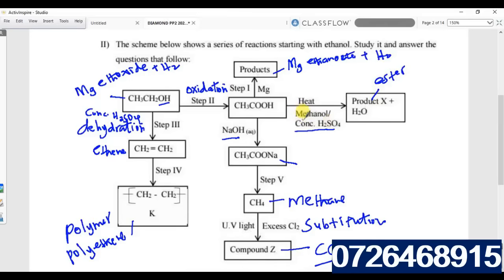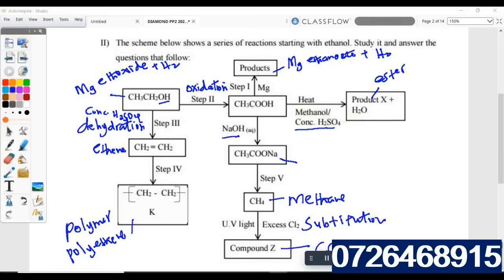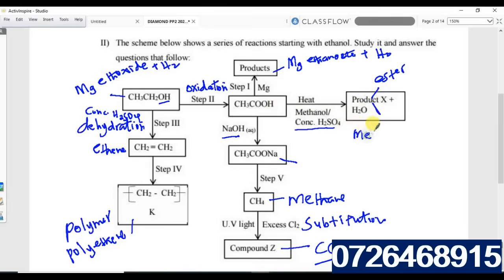Because the alcohol is methanol, X is methyl ethanoate, which we write CH3COOCH3.